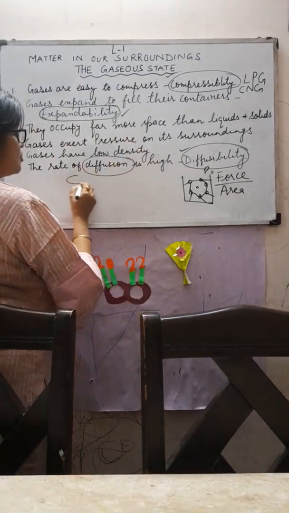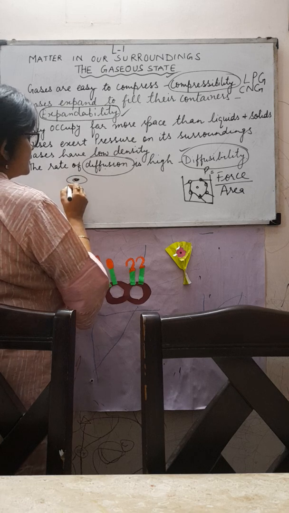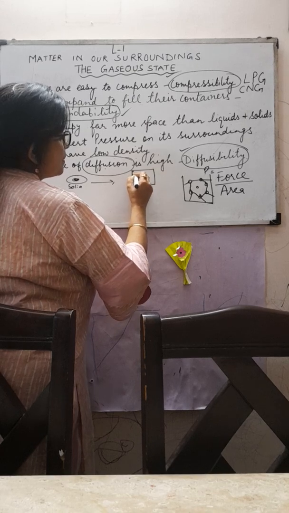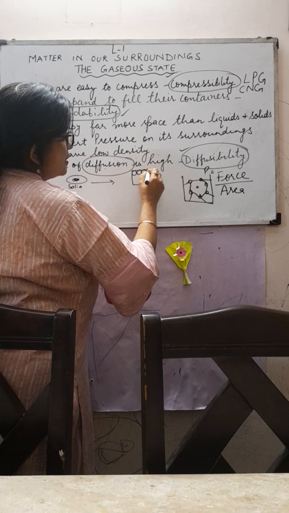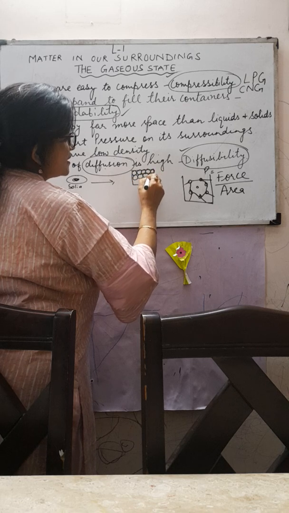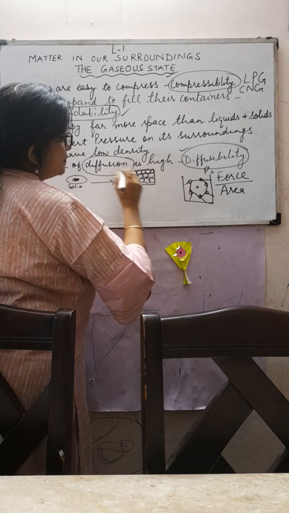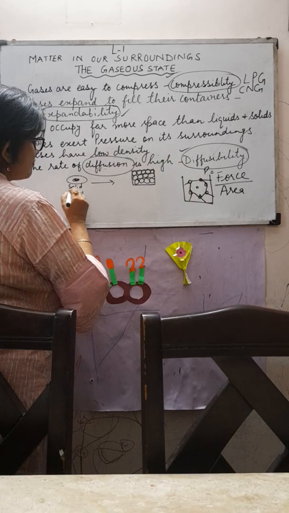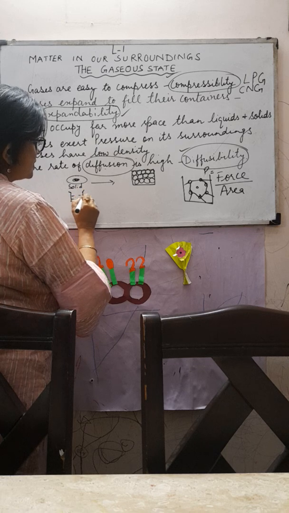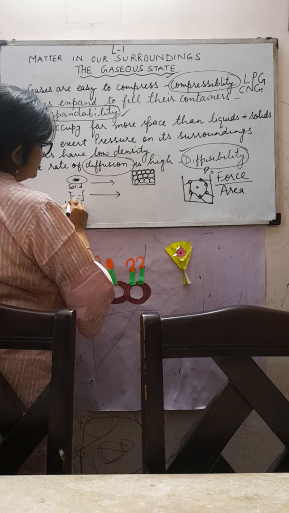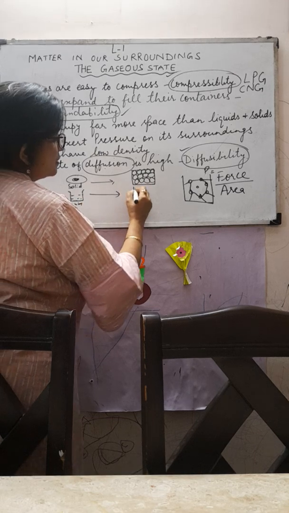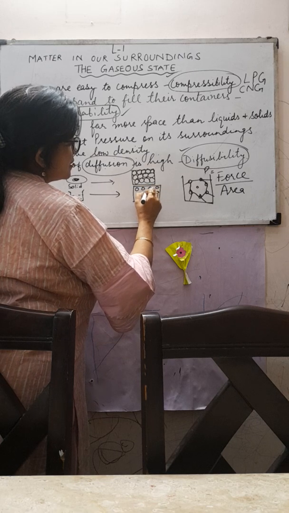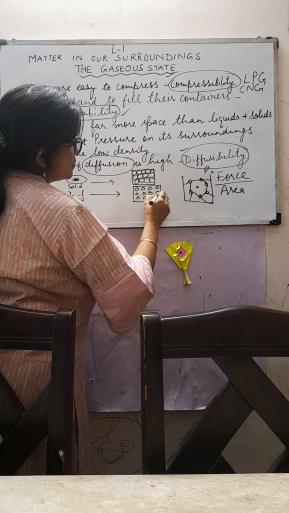And you can see that suppose this is any food which is there, so this is in the solid state. So what will be the nature of the particles? They will be very close together, and there is no movement because of less space. They are just vibrating. This is the solid state. Then if you have a liquid, suppose you have water, this is the liquid state. What will the particles be? They are still free to move. There is little space between the particles.